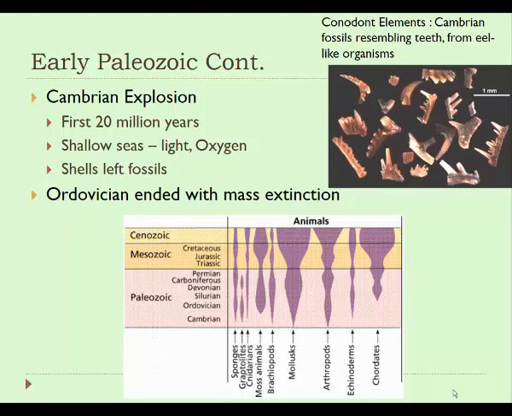The Earth is almost like a blank slate. There are not that many organisms there, and we embark on what both biologists and geologists refer to as the Cambrian explosion. The Cambrian explosion takes place for about the first 20 million years of the Paleozoic Era, or the Cambrian period, and during this time there's a huge explosion in the kinds of living organisms present.